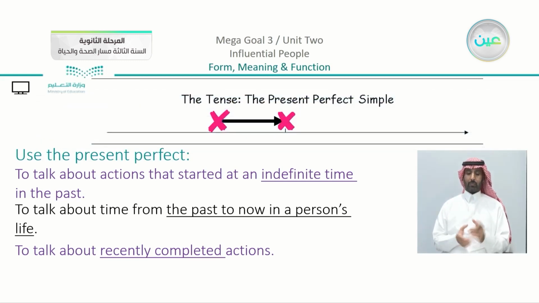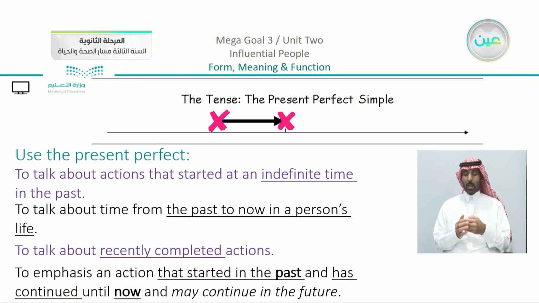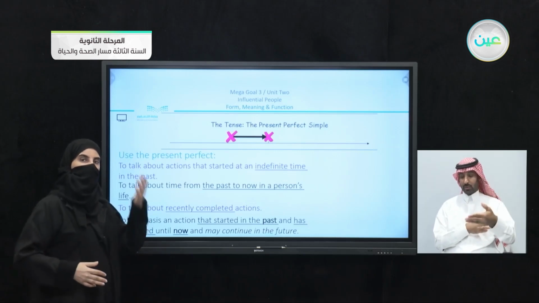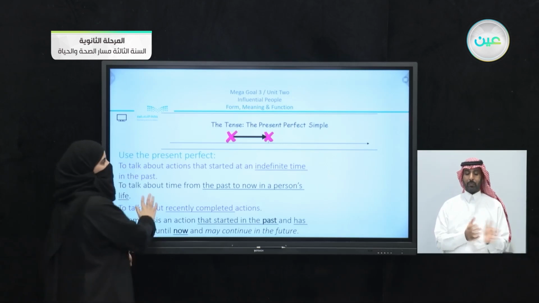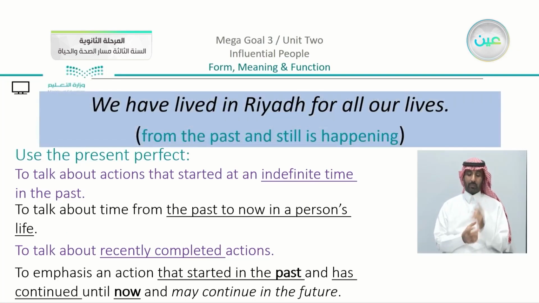After that, the last point, we can add to emphasize an action that started in the past and has continued until now and may continue in the future. So something is still going on, starting from the past, and may even go on to the future. For example, we have lived in Riyadh for all our lives and we are still living there, and moving on.